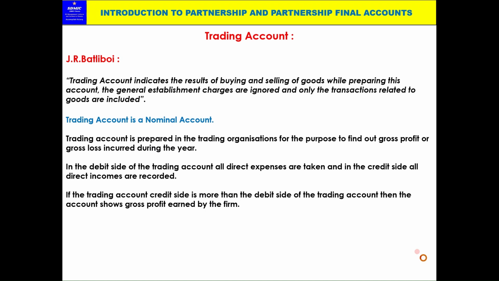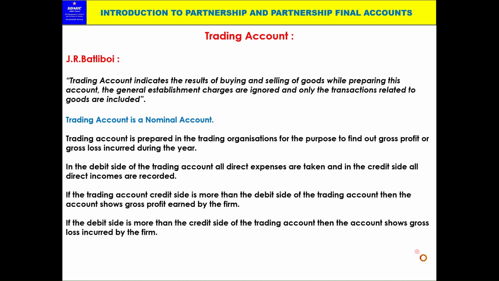purchases, less returns, and then carriage inward, wages, factory expenses, power, fuel, etc. All these direct expenditures are taken, and out of this, if the total of the credit side is more than the total of the debit side, then there will be a gross profit. Whereas if the debit side is more than the credit side of the trading account, then the account shows a gross loss incurred by the firm.